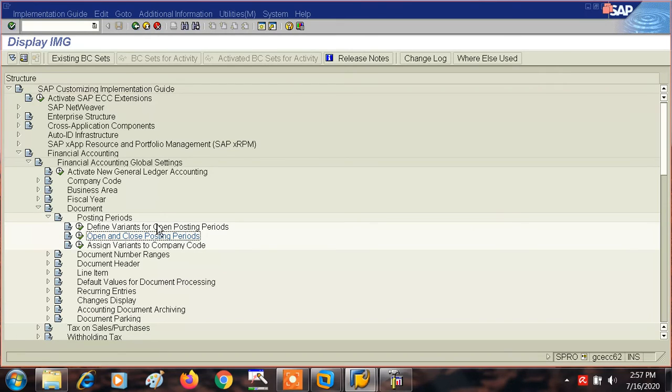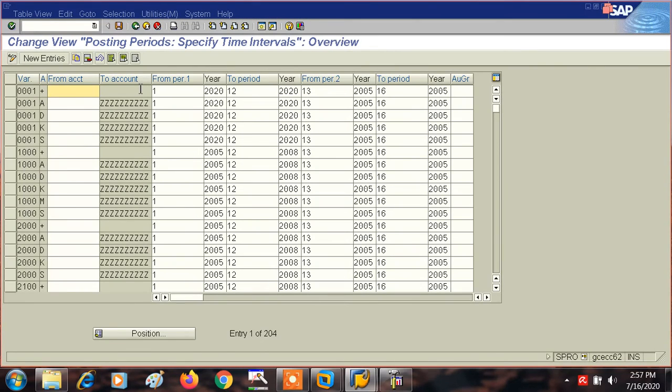Now we will assign this variant to the company code. And one more thing I would like to tell you: what are account types? I mean customer, vendor, material, asset, and GL.